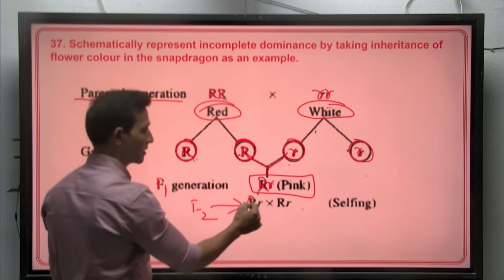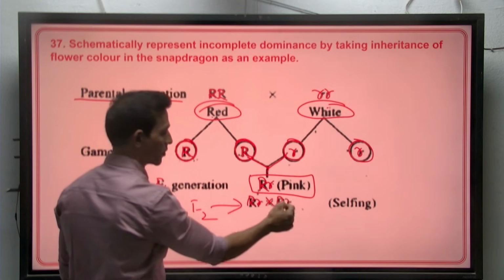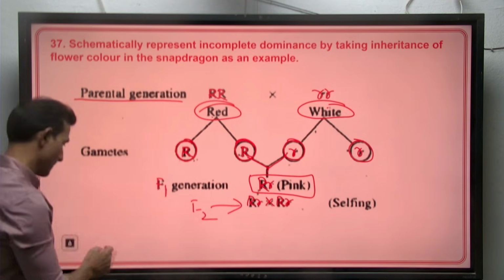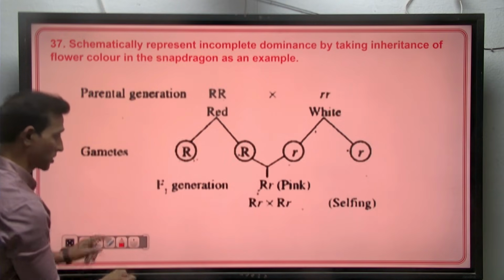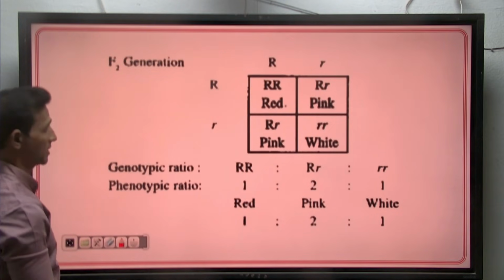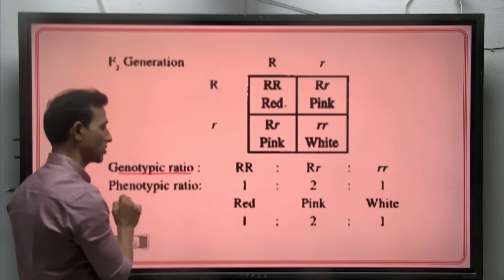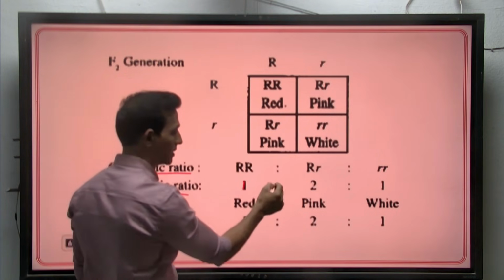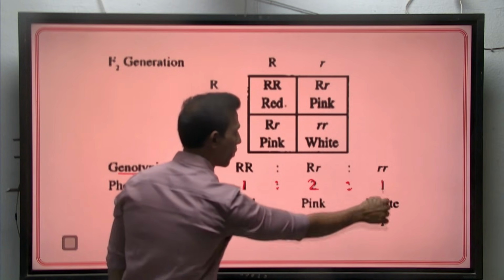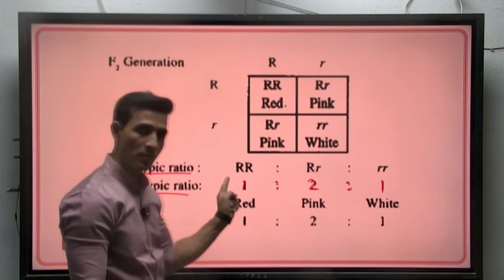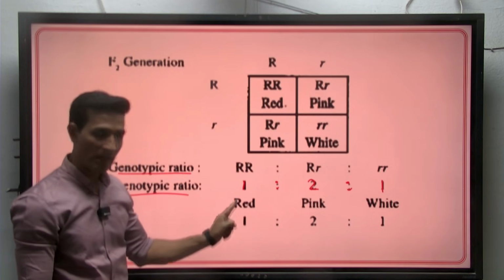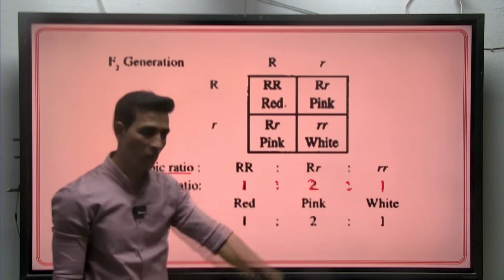During F2 we do self pollination, wherein capital R, small r is crossed. During gamete formation, capital R and small r will be separated, and then we get the genotypic ratio and phenotypic ratio in the form of 1:2:1. When you speak about phenotypic, there is 1 red, 2 pink and 1 white.